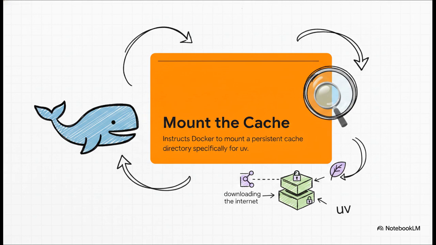Next up, rule number 2, mount the cache using Docker BuildKit. Standard Docker builds just wipe away temporary caches to keep image sizes down. But if you do that here, changing a single line of code means you're basically re-downloading the entire internet. This rule ensures Docker actually remembers your downloaded packages across builds.